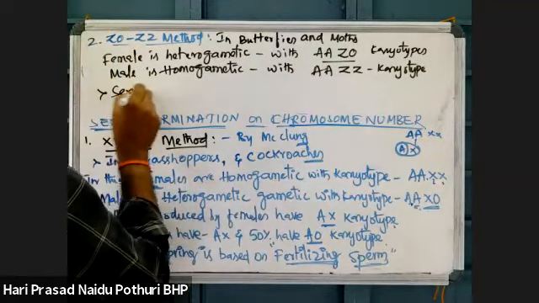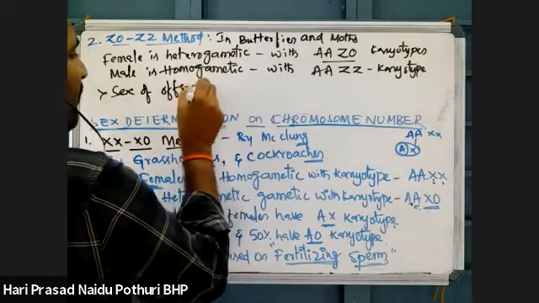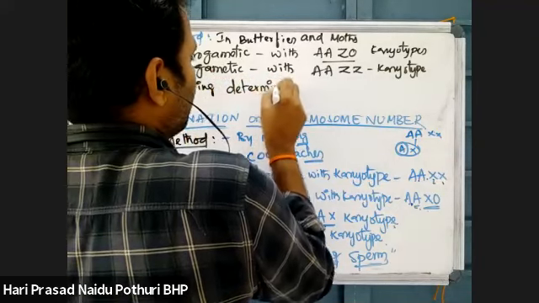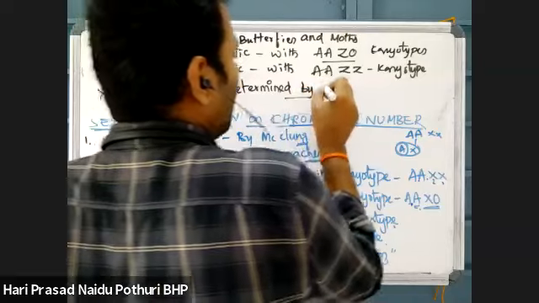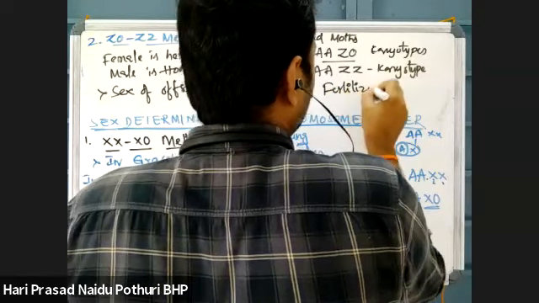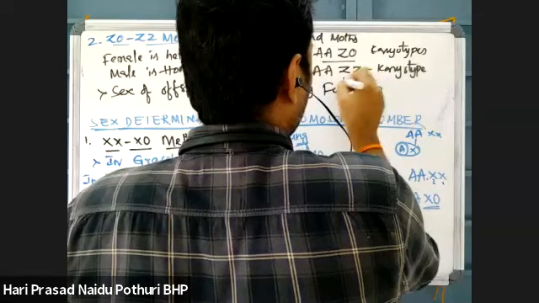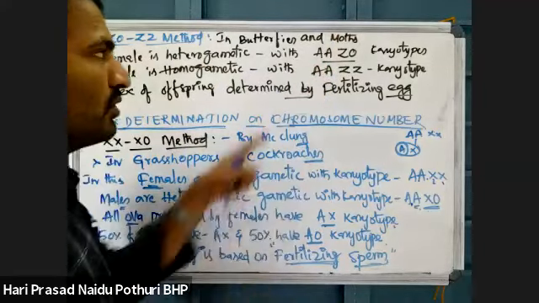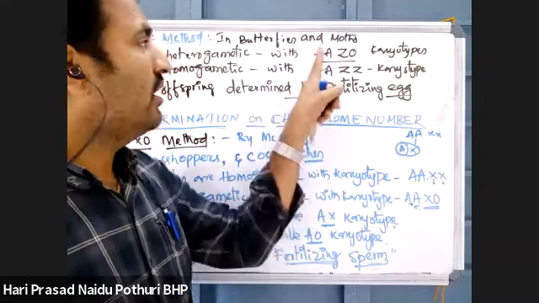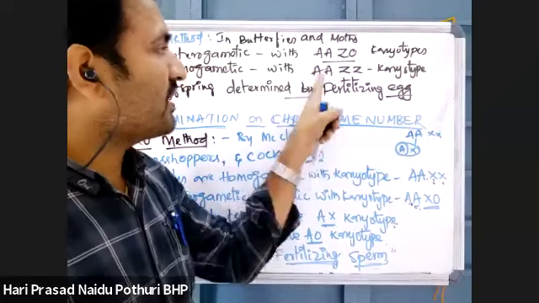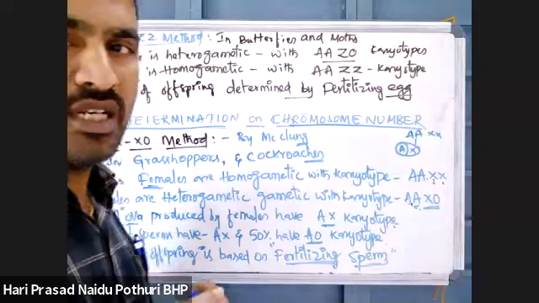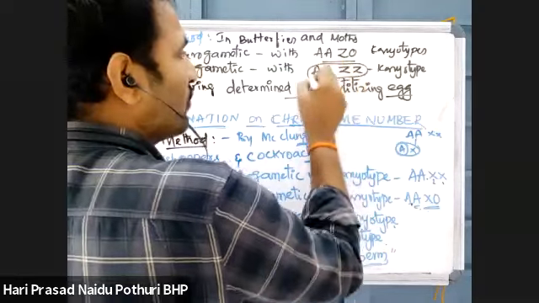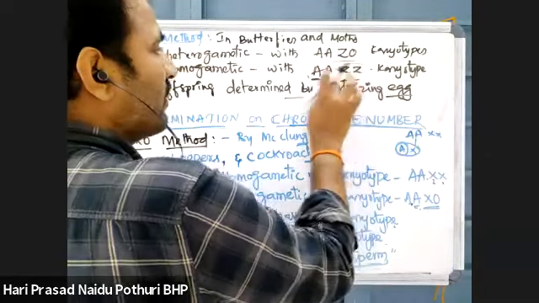So the sex of the offspring is determined by the fertilizing egg. That means two kinds of eggs are produced. AZ is one egg, AO is one egg. But sperms are all the same type, AZ type. Only one kind of gamete is produced by males, but two different kinds of gametes are produced by females.